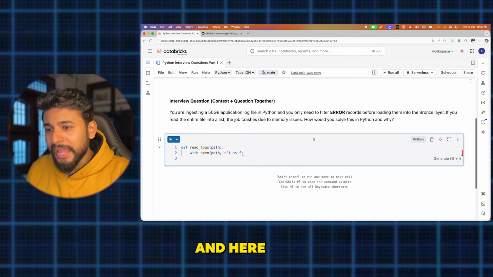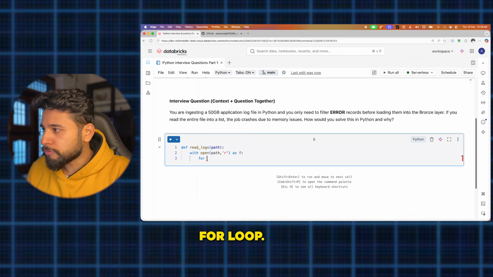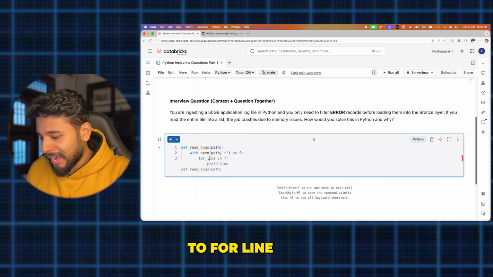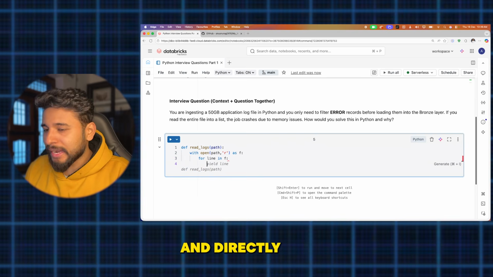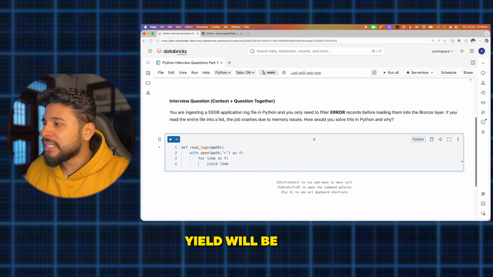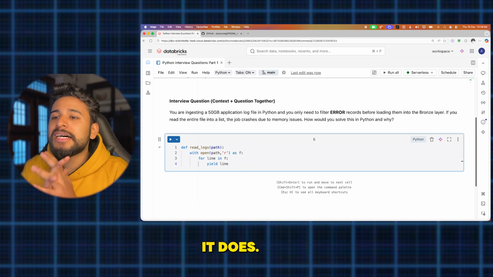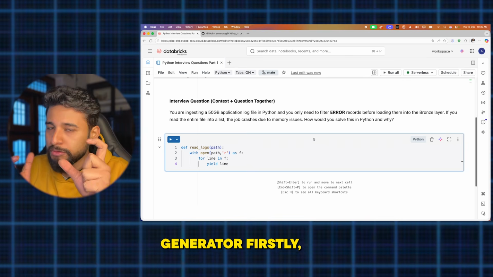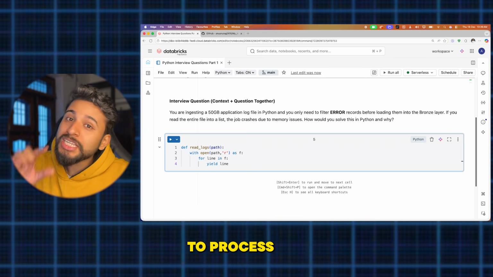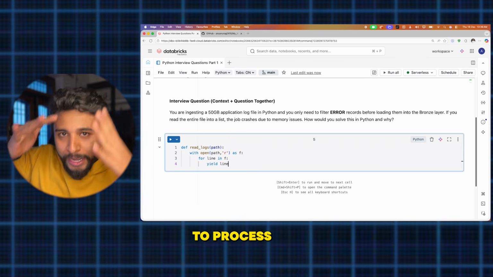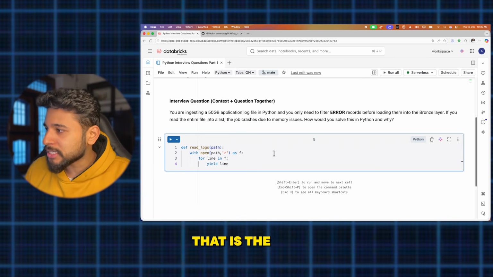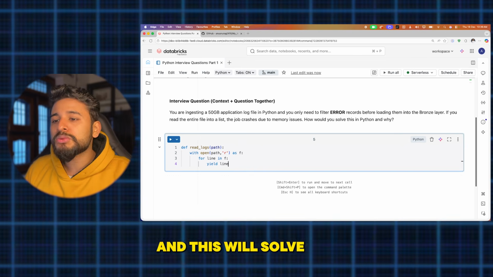Here you will run your for loop: for line in f, and then I'll write yield. Yield is a generator, firstly, and it helps you process one record at a time. It will not load the entire record at once; it processes one record at a time. That is the advantage of using yield, and this will solve your purpose.